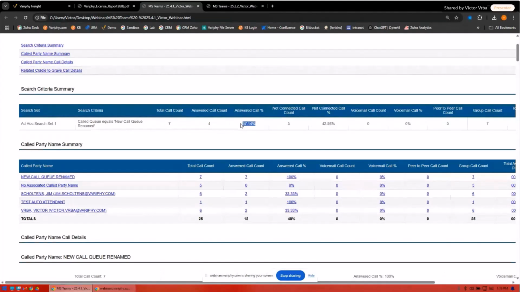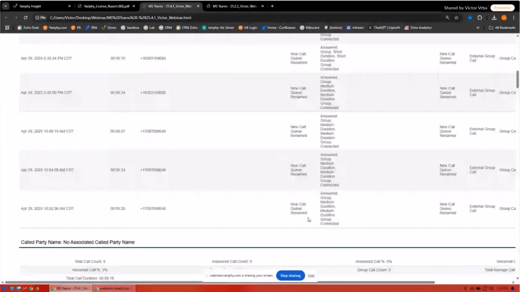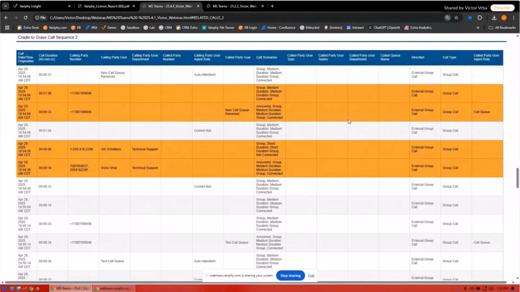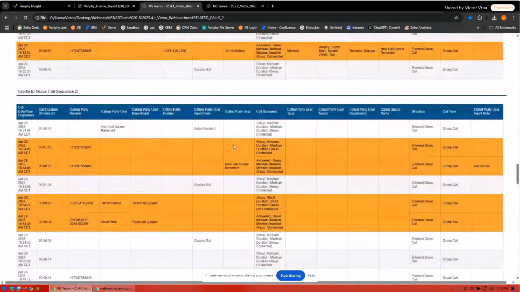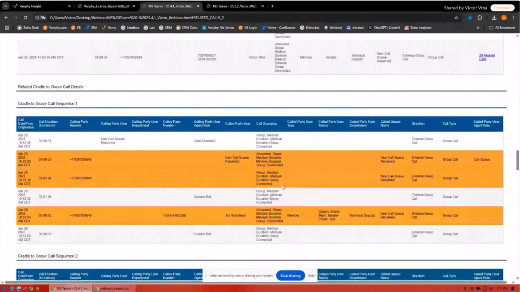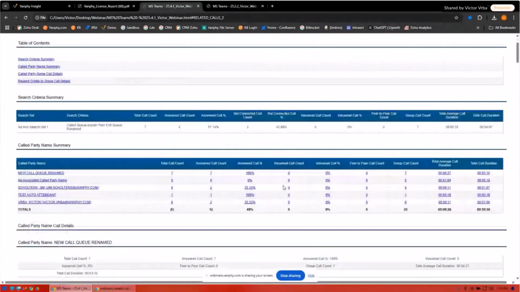So rather than counting all the rows, row per row, that we receive from Microsoft, we are actually digesting that information. We're correlating a lot of that information. We're building singular calls. Now, that's not going to change what you see in your cradle to grave. That's the benefit of using a system like Variphy, that we're still going to give you the full cradle to grave. You're going to see all those calls that go into the call queue. But what we're doing is providing you a better overall summary value.